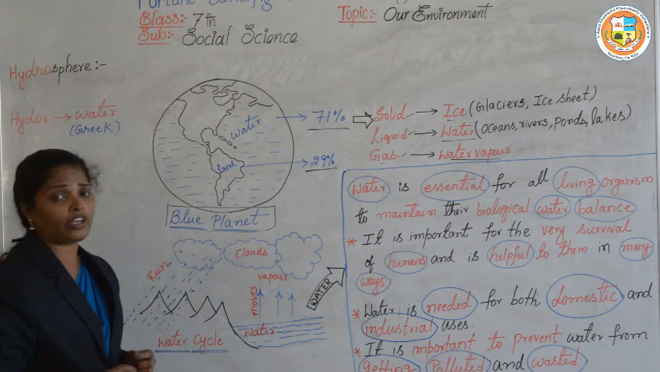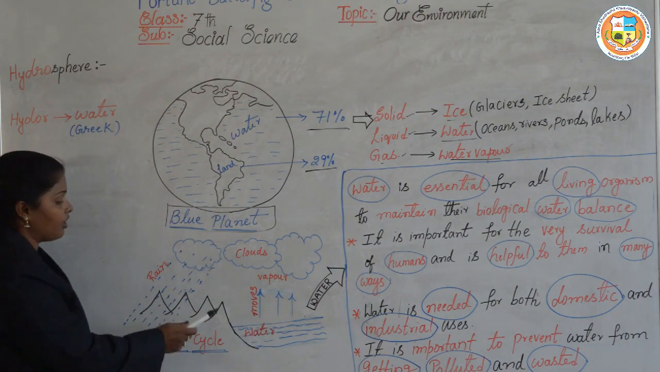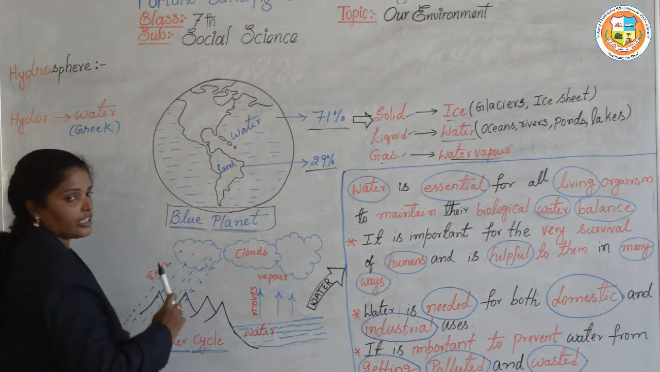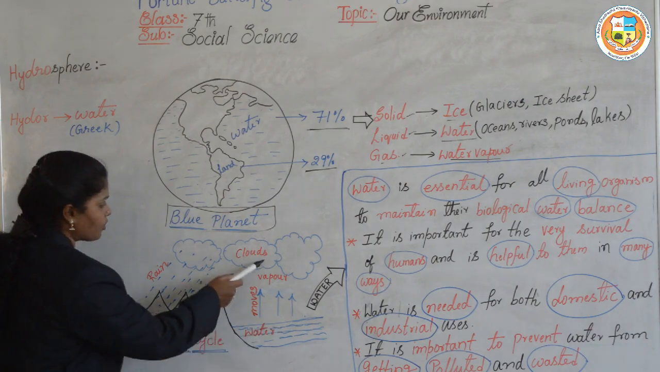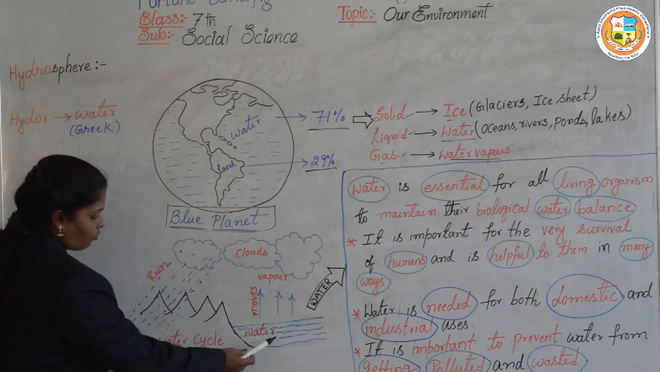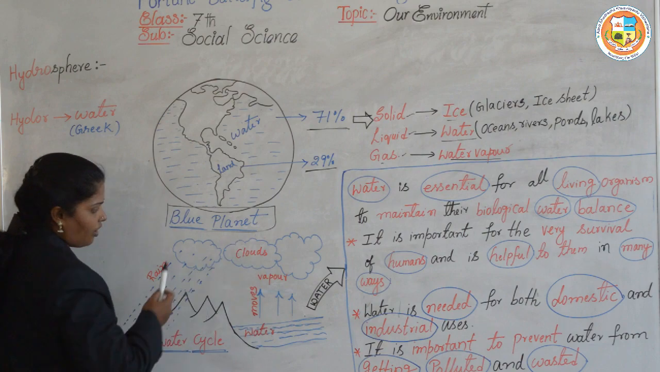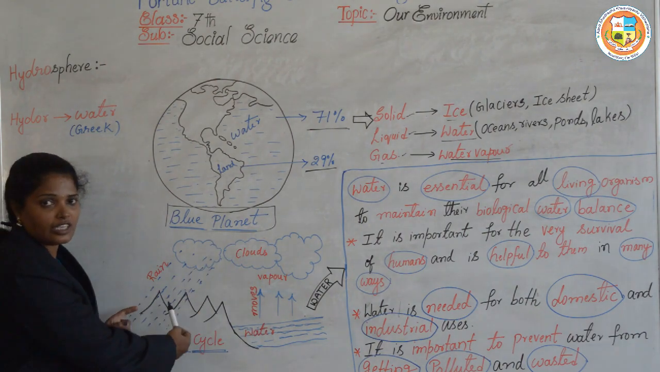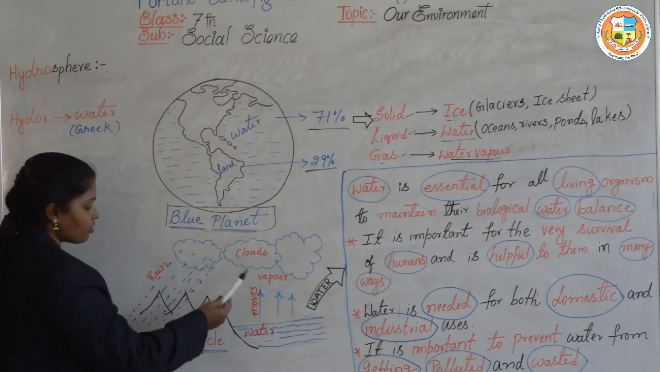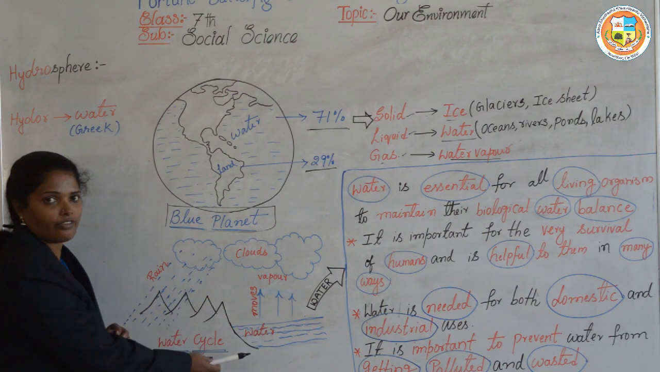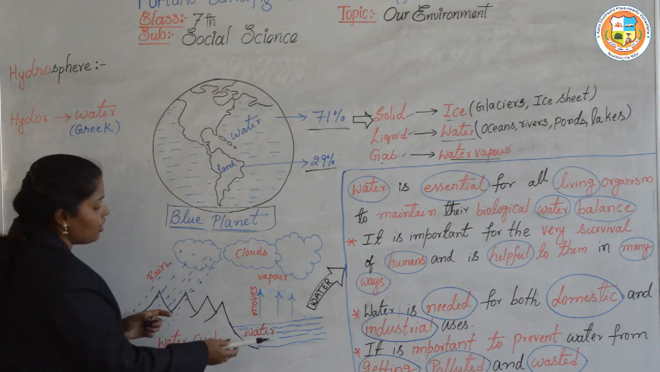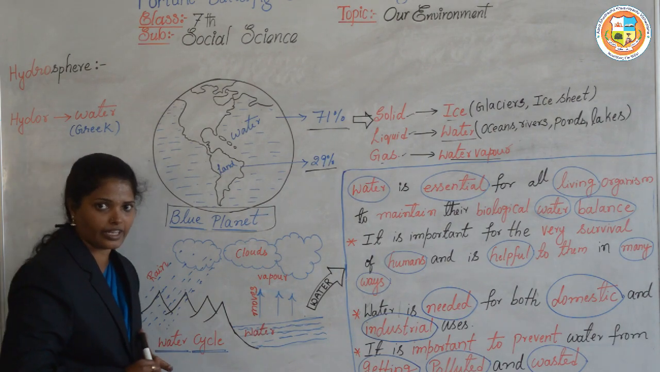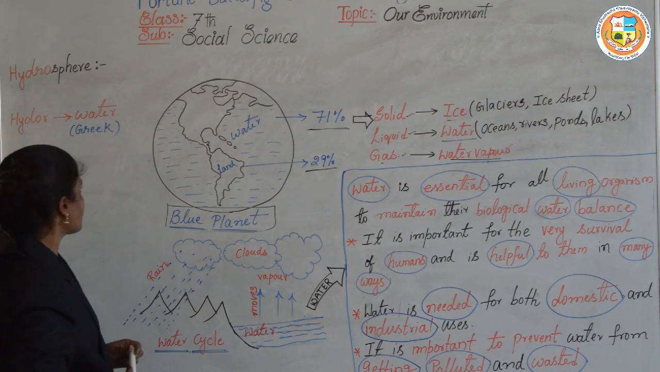Here, this water continuously changes from one form to another form. The water changes into vapor and forms clouds. Next, the rain comes again, and this is the liquid form. So this water continuously moves from one form to another form. That is called the water cycle.